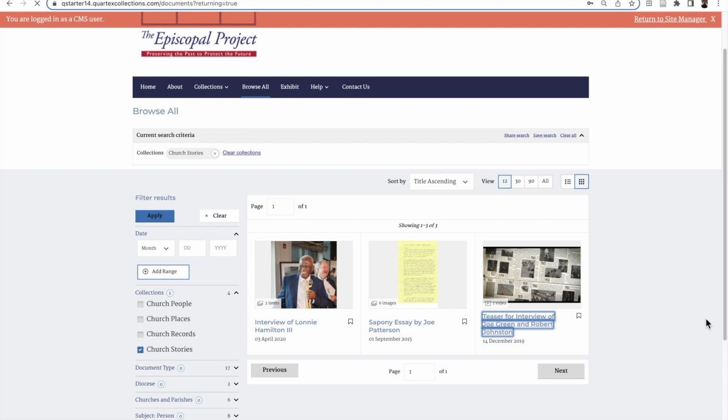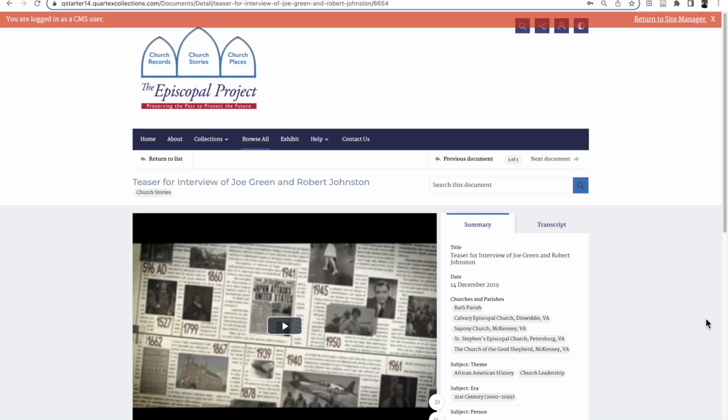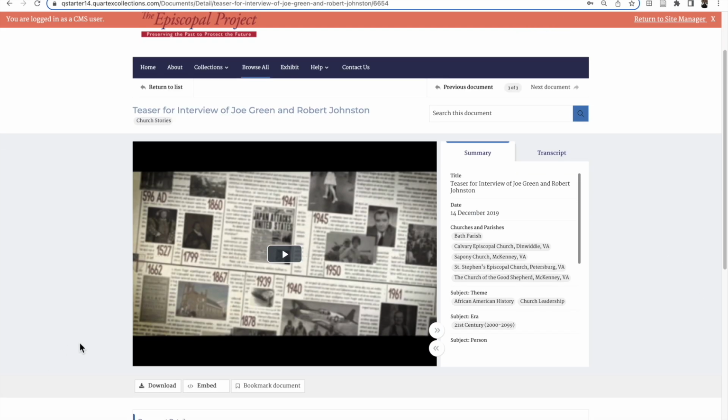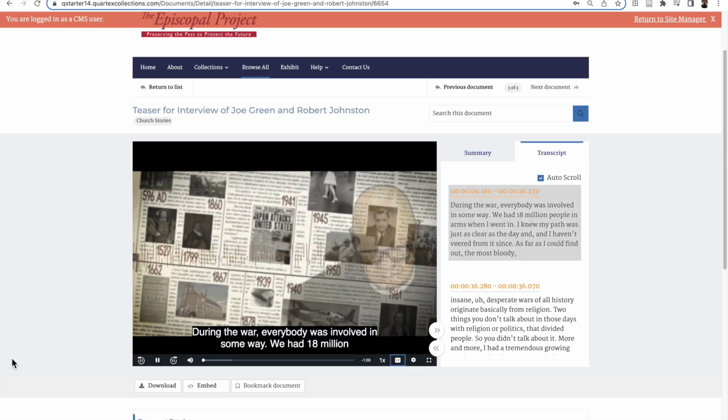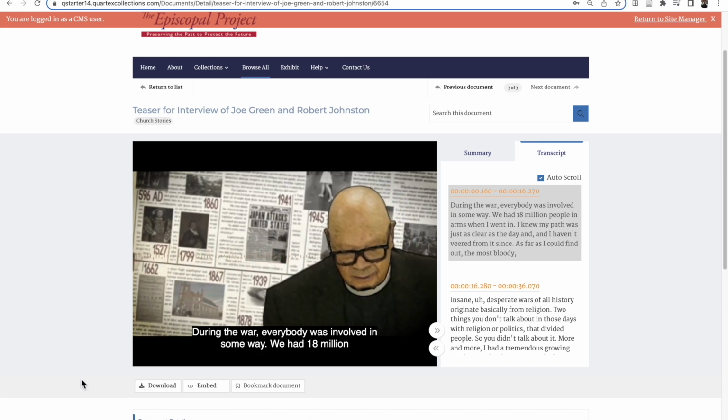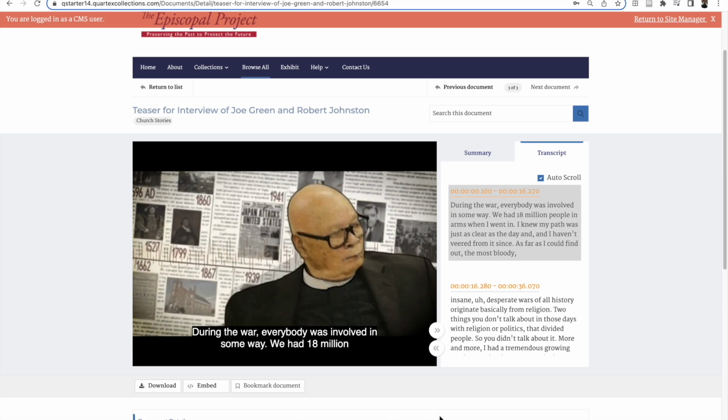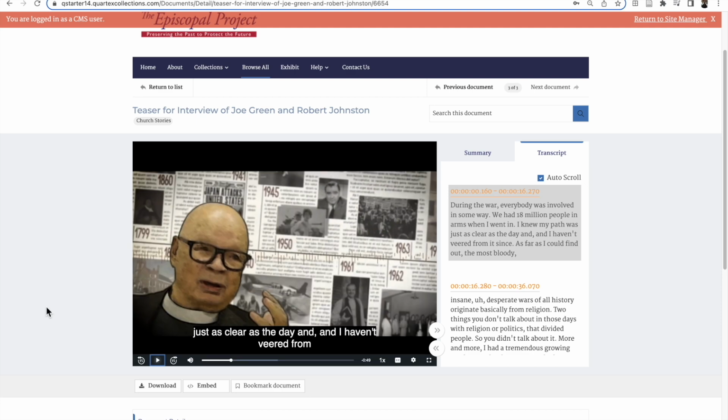If I click on the video, it will bring up a video player. All of the items we have looked at so far were images, but this is a video, so that gives us some extra options. I can click on the transcript and see timestamps. I can also play the video and turn on closed captions. You can see that you can watch the video right in the archive without having to go to another website.